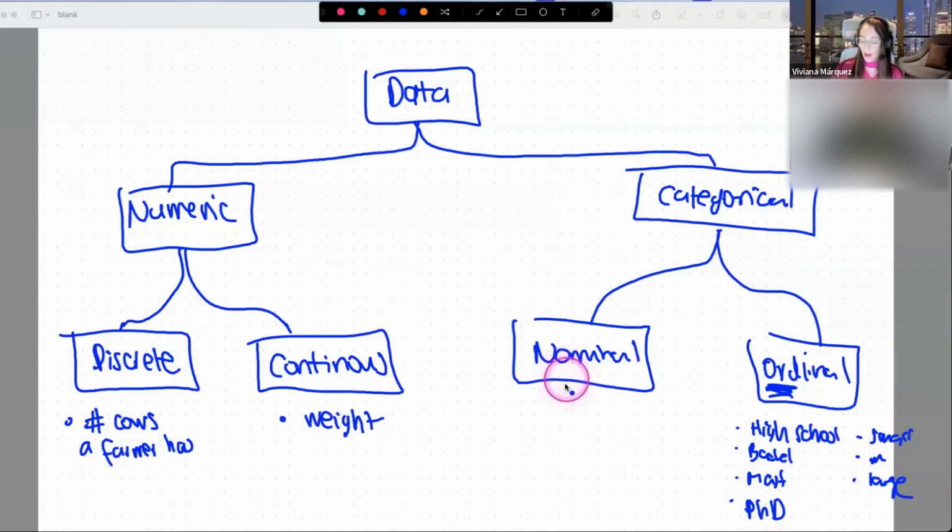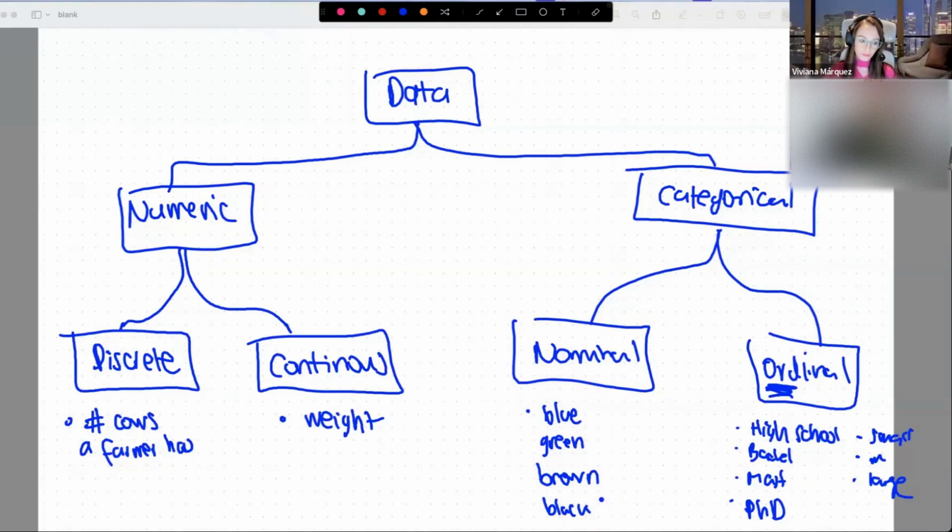On the other hand, you have nominal, where it's categories, but the categories don't have an order. The example I can give you is eye color. Someone could have blue eyes, green eyes, brown eyes, black eyes, etc. And someone that has brown eyes is not superior to someone that has green eyes or vice versa. There's no order. People just have eye colors. So that's nominal data. Those are the four kinds of data that you could have.